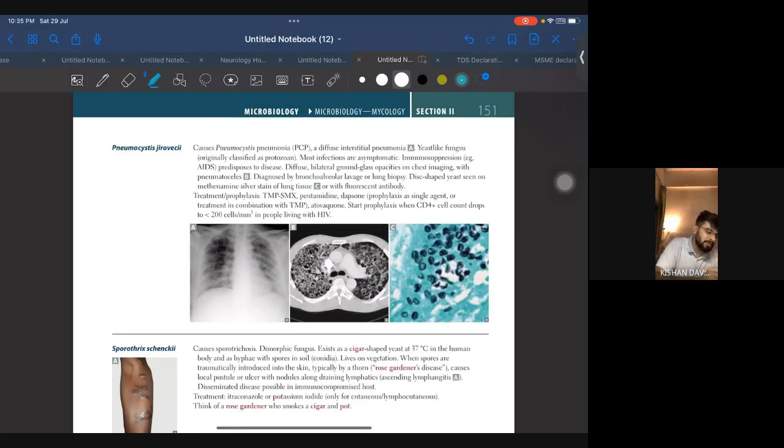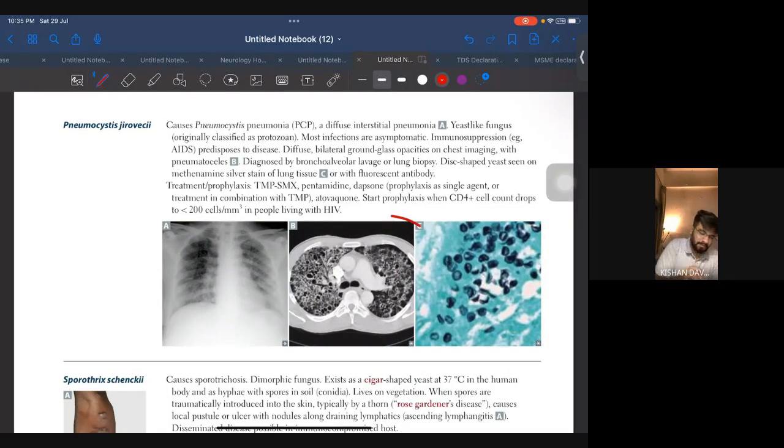Coming to Pneumocystis jirovecii, very important because here what you have to remember is ground glass appearance. Diffuse bilateral ground glass opacity is seen on chest X-ray. Diffuse interstitial pneumonia, yeast-like fungus, which is a protozoan. Most infections are asymptomatic.